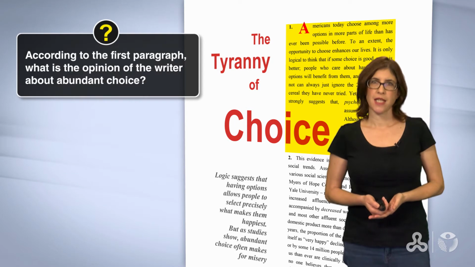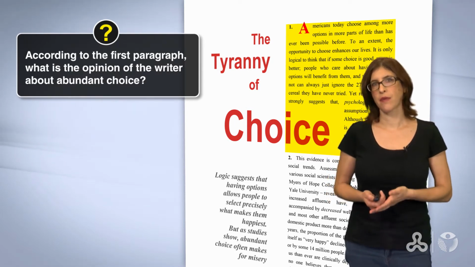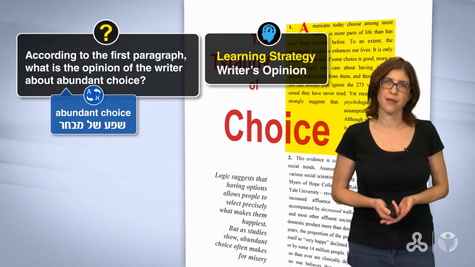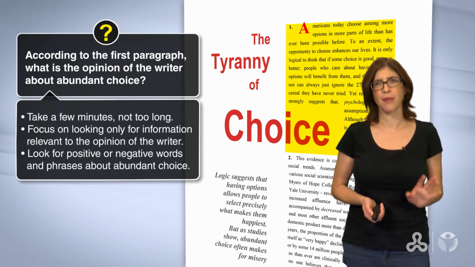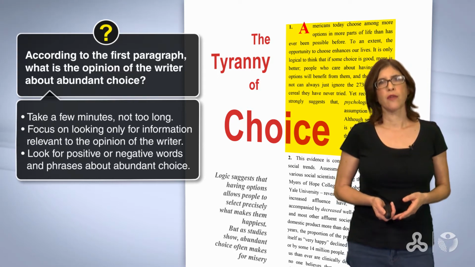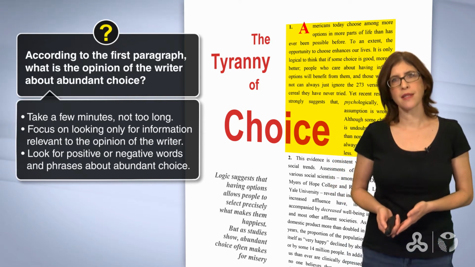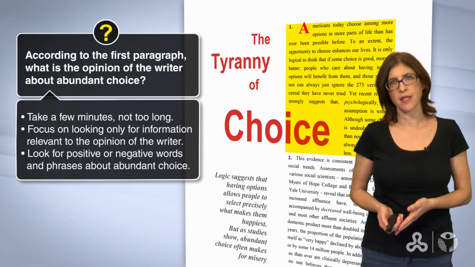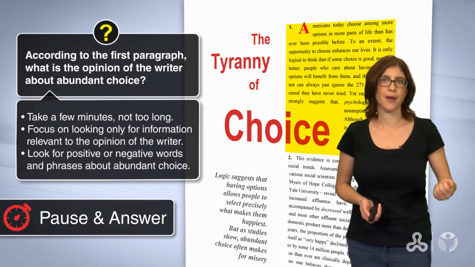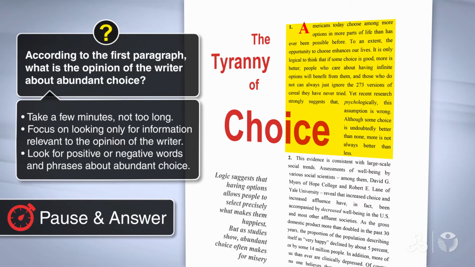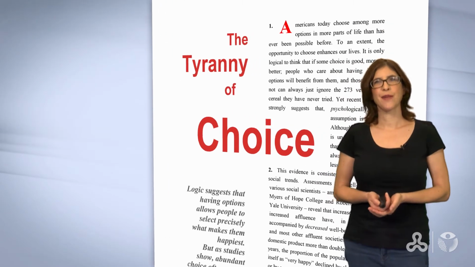Our first question is, according to the first paragraph, what is the opinion of the writer about abundant choice? Take a few minutes, not too long. Remember, you are skimming. Focus on looking for information relevant to the opinion of the writer. Look for positive or negative words and phrases about abundant choice. Press pause and come back when you're ready. You're back. Now let's see what we found.